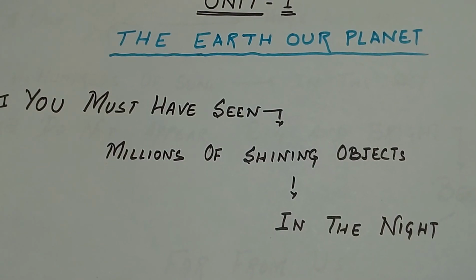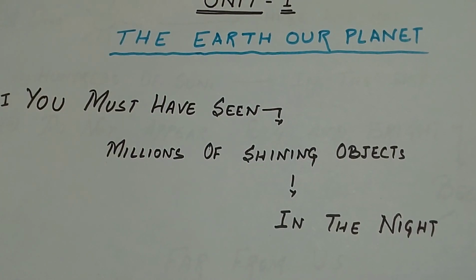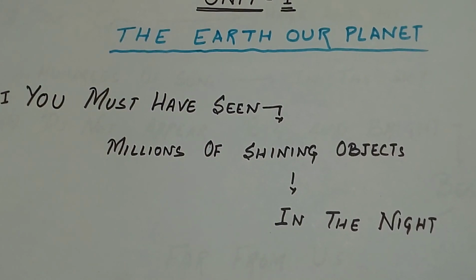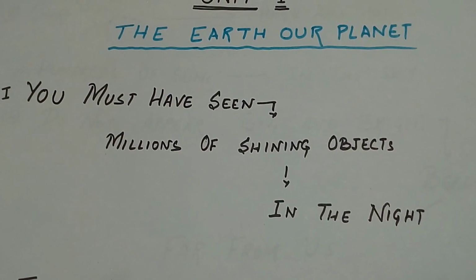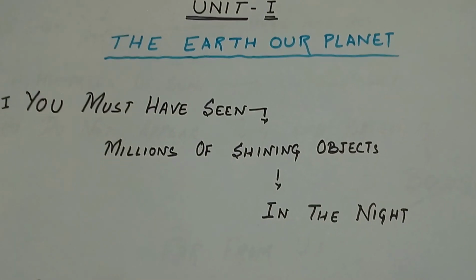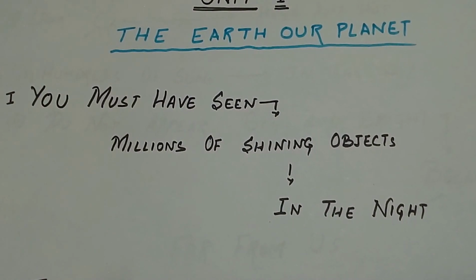In our childhood days, every child was curious why in the night millions of objects shine in the sky. Once or the other day we have asked our parents why these objects in the sky shine only at night and not in the morning.